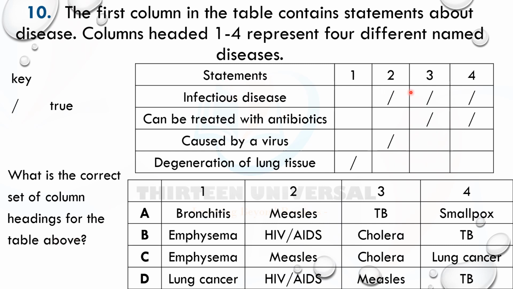Infectious disease: 2, 3 and 4 are all infectious diseases, but 1 is not. So you can't use this to eliminate options, because they are not all infectious diseases. But see, the next row says can be treated with antibiotics. These two can, so they are bacterial infections. Just go to the option that has 3 and 4 caused by bacteria, and you have the answer. 3, cholera.